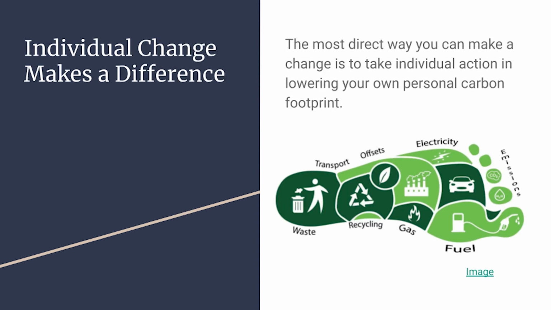The most direct way, however, to lower our country's carbon footprint is to take individual action and lower your own personal carbon footprint. Some realistic ways to lower your personal emissions are to reduce waste, especially food waste, to recycle whenever possible, to opt for sustainable energy or natural gas for heating and electricity, and to avoid the use of gas vehicles. Instead, it's best to walk, bike, or use public transport.